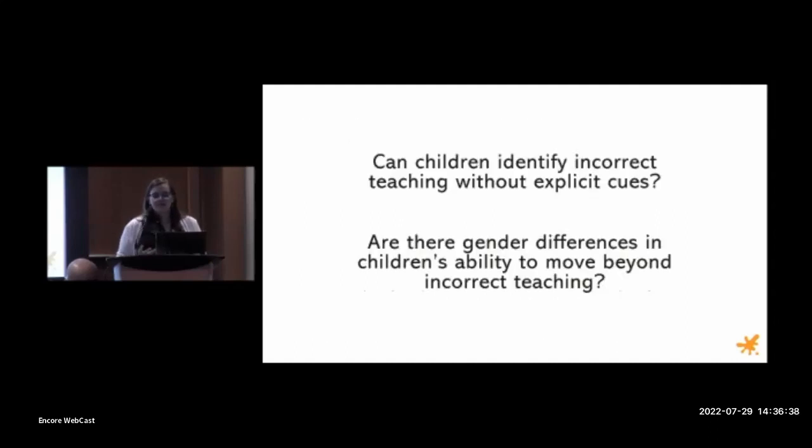So this led me to formalize two research questions. First, at the global level, I wanted to ask whether children could identify inaccurate teaching in the absence of explicit cues, because no one to our knowledge had done this before. And second, I wanted to interrogate whether there were gender differences in this ability.